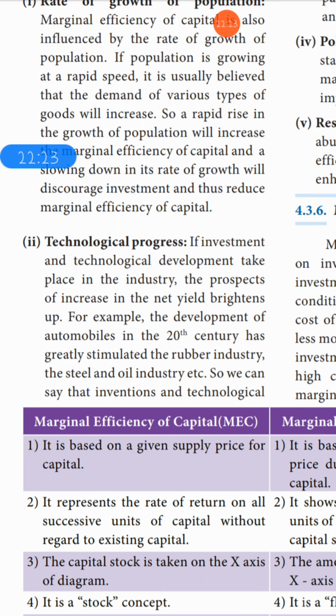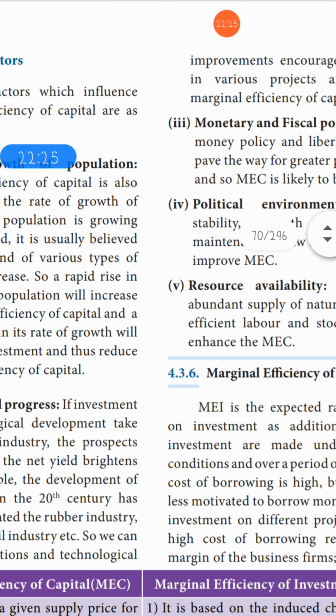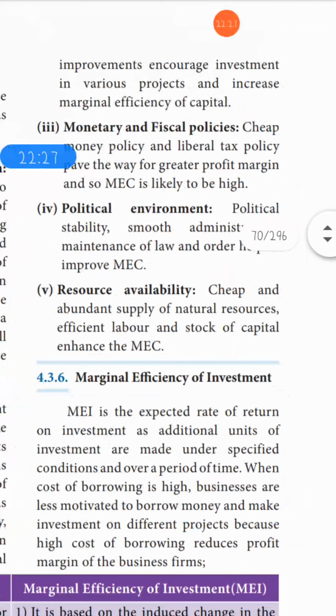So we can say that invention and technological improvements encourage investment in various projects. Because of these new technologies, new projects will be developed, and that will increase the marginal efficiency of capital.